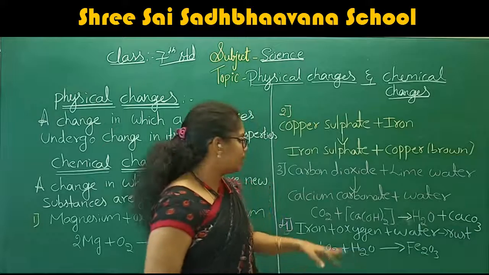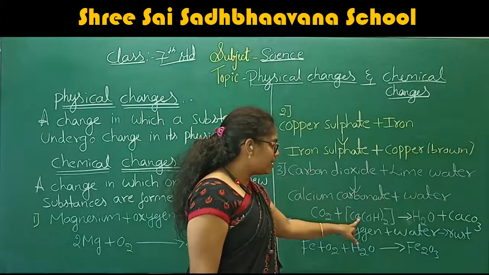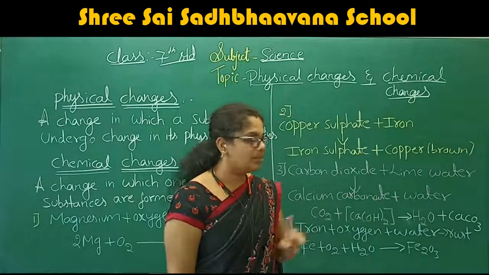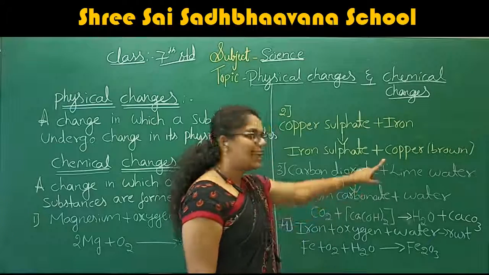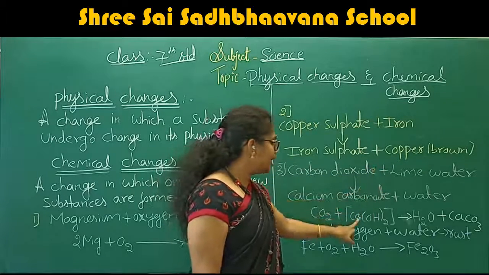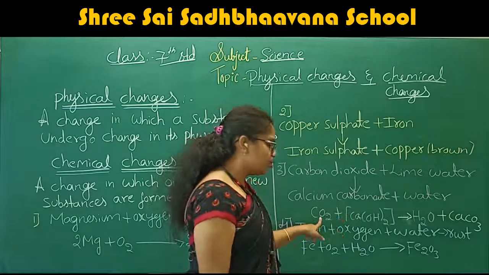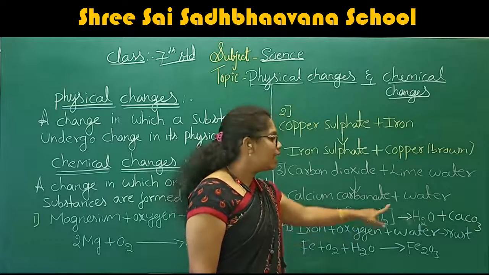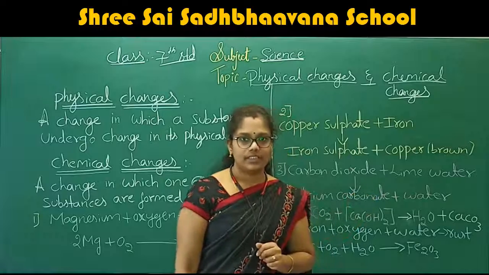What are the two things it obtained? When carbon dioxide, CO2, is reacted with the lime water, Ca(OH)2, it produces water plus calcium carbonate.